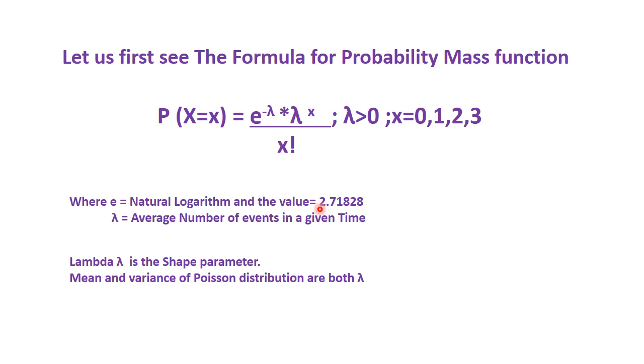Here e is the natural logarithm base and the value is 2.71828. Lambda is the average number of events in a given time. In our case it is 2. Lambda is also called the shape parameter, and in the case of Poisson distribution both mean and variance are also lambda.